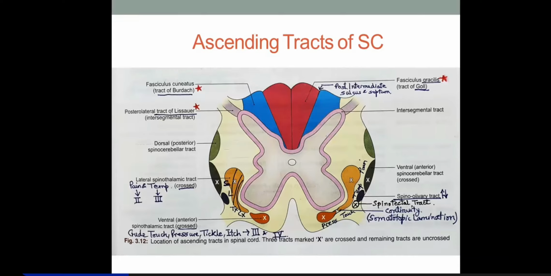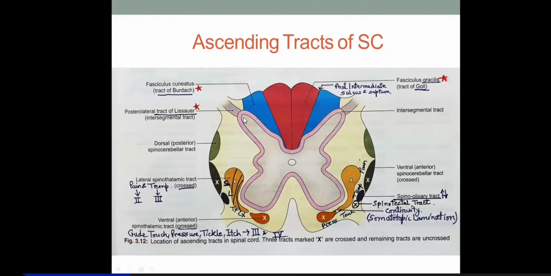The first order neurons straight away reach the medulla, where you find the nucleus gracilis and nucleus cuneatus. So the first order neurons in these proprioceptive sensations do not decussate. It's actually the second order neurons which will decussate.